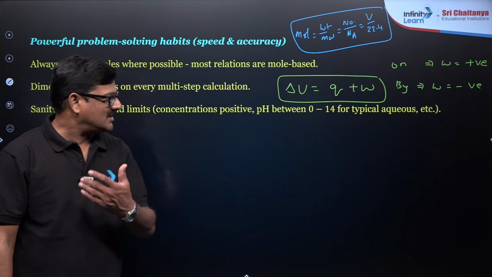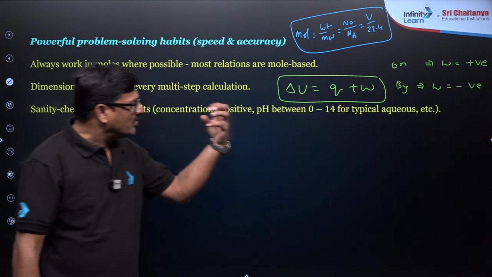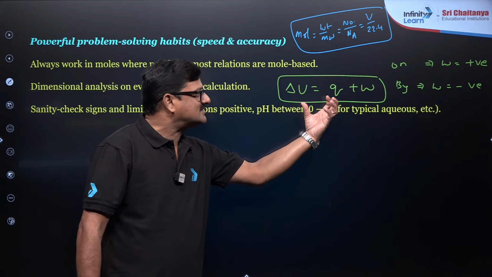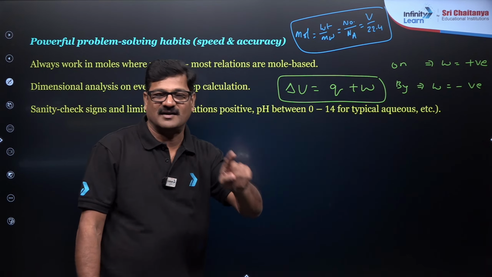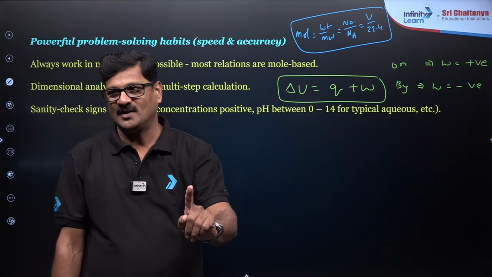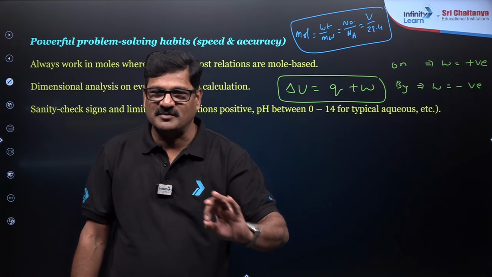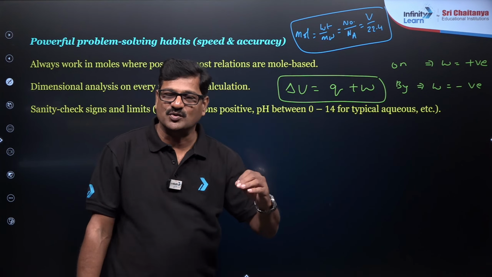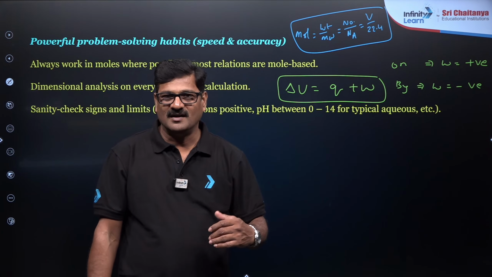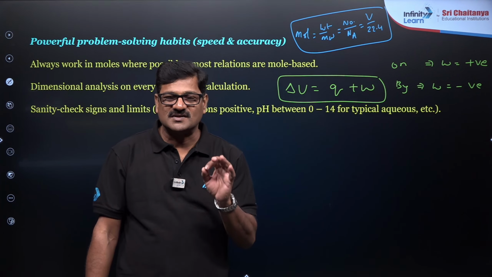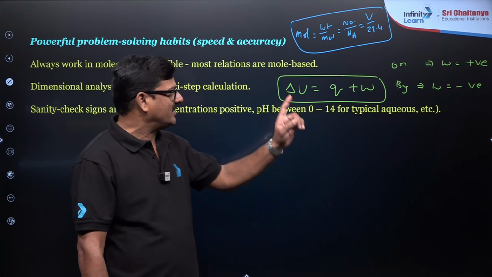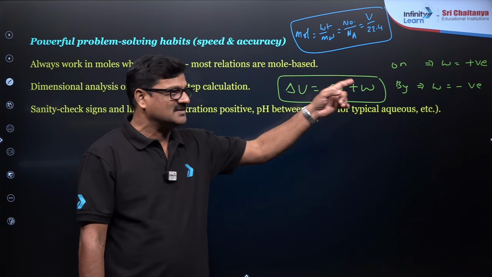Put these values along with the sign conversion, and you will get the internal energy change. The first law of thermodynamics is a simple equation, delta U is equal to Q plus W, and mostly 80 to 90% of the students will get the wrong answer because they miss the sign conversion.